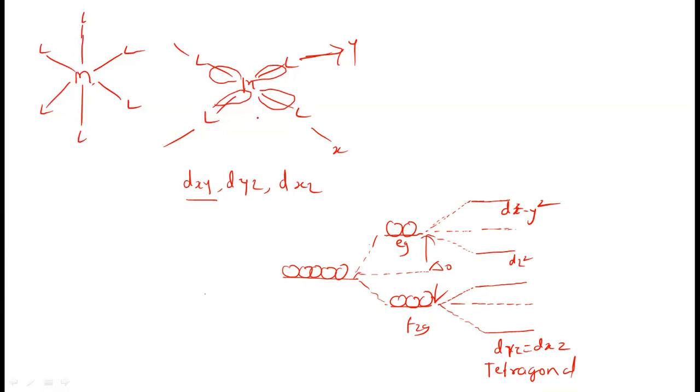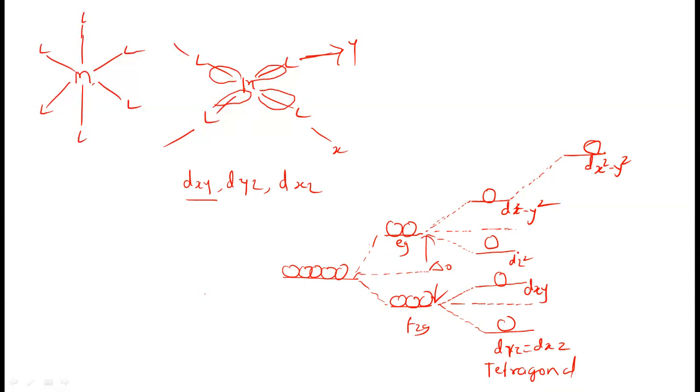So the energy of the dx square minus y square orbital further increases here, because the 4 ligands are very close. Because there are no trans ligands along the z axis, these ligands are very close to the metal, so these orbitals are mostly affected and more repulsion will be there, so the energy of the orbital will increase here.